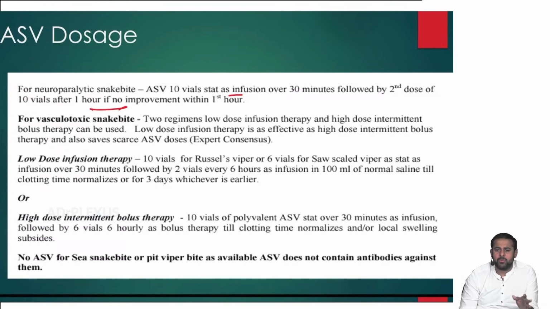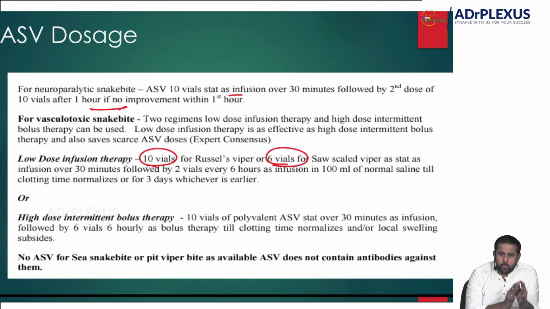So initially, you give 10 vials over 30 minutes, followed by a second dose of 10 vials after 1 hour if there is no improvement in the first hour. For vasculotoxic snake bite, there are 2 regimens: low dose infusion therapy and high dose intermittent bolus therapy. In both, for Russell's viper it is 10 vials and for saw-scale viper 6 vials.